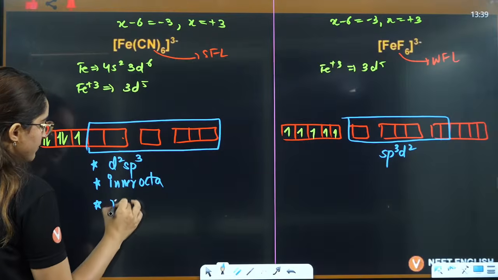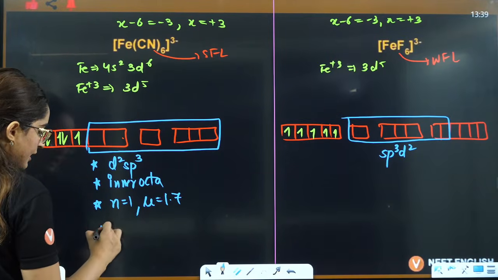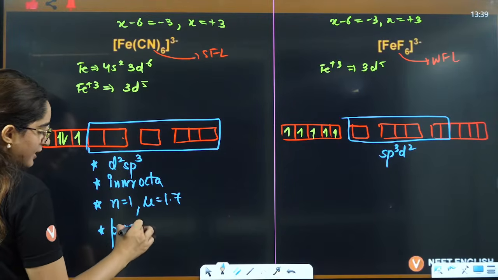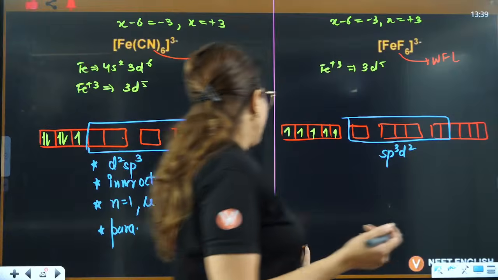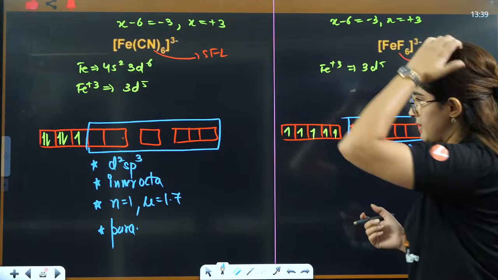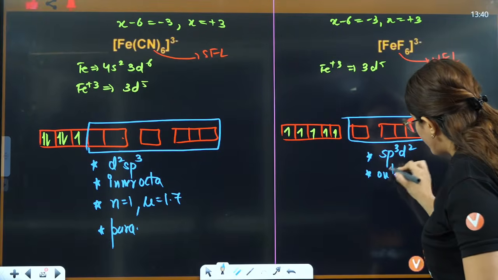Here the number of unpaired electrons is 1, so mu is equal to 1.7. It is definitely paramagnetic as well. It is also spin free only because there are free electrons here. This is outer octa, outer octa.